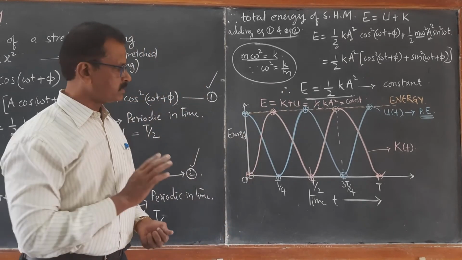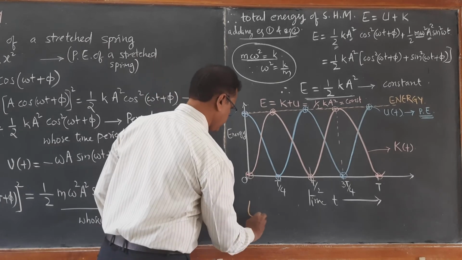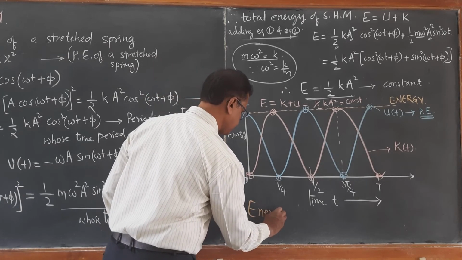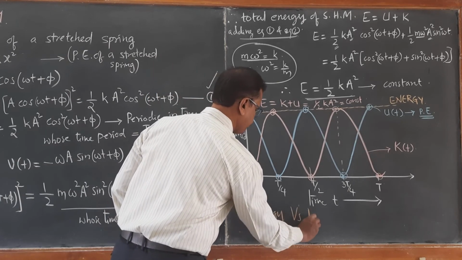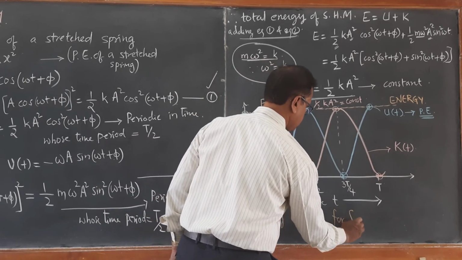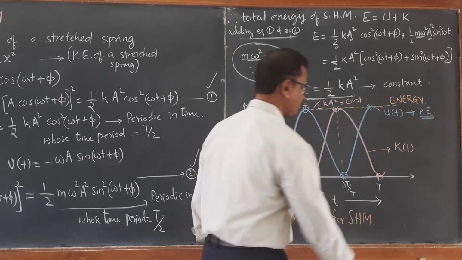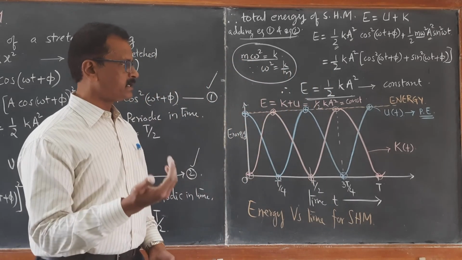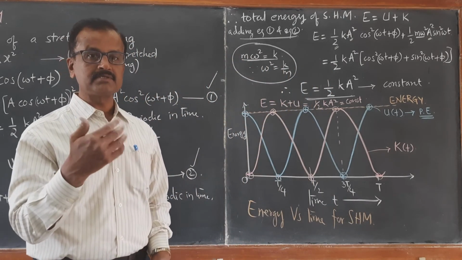At any moment, kinetic energy plus potential energy is always half k A square, which is constant. This is one graph of energy versus time for a particle in simple harmonic motion. Next one is energy versus position.